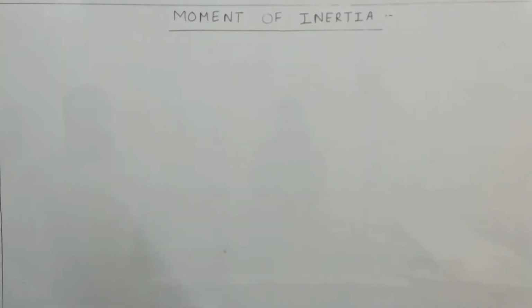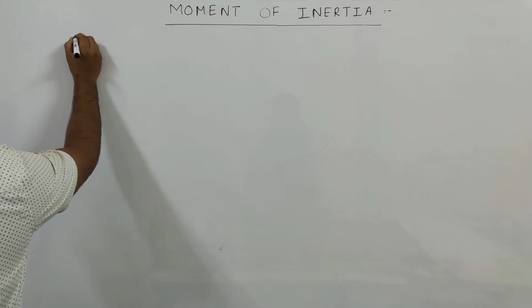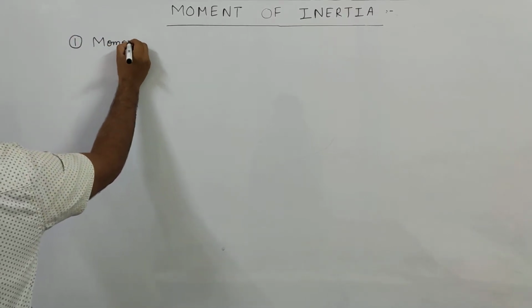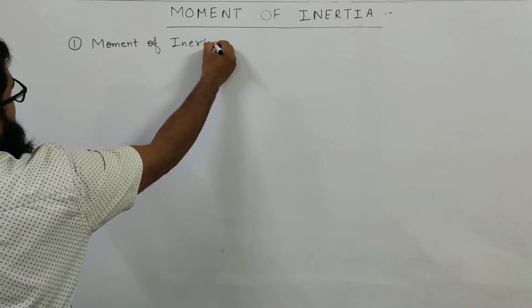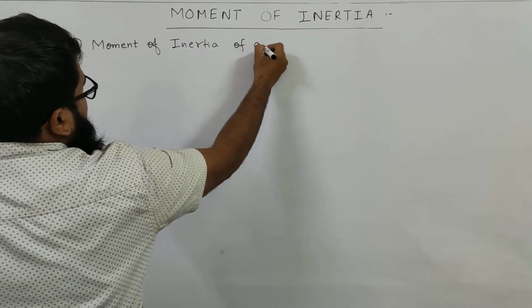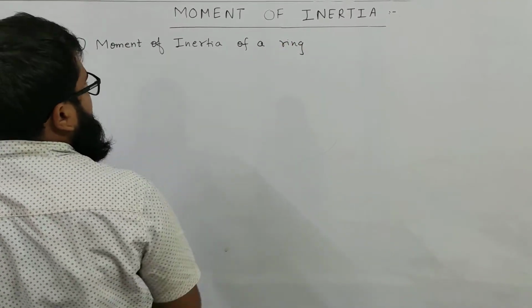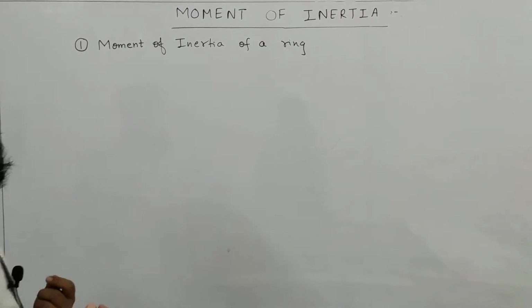Okay, let us find the moment of inertia of a ring. But around which axis? You need to specify the axis of rotation.